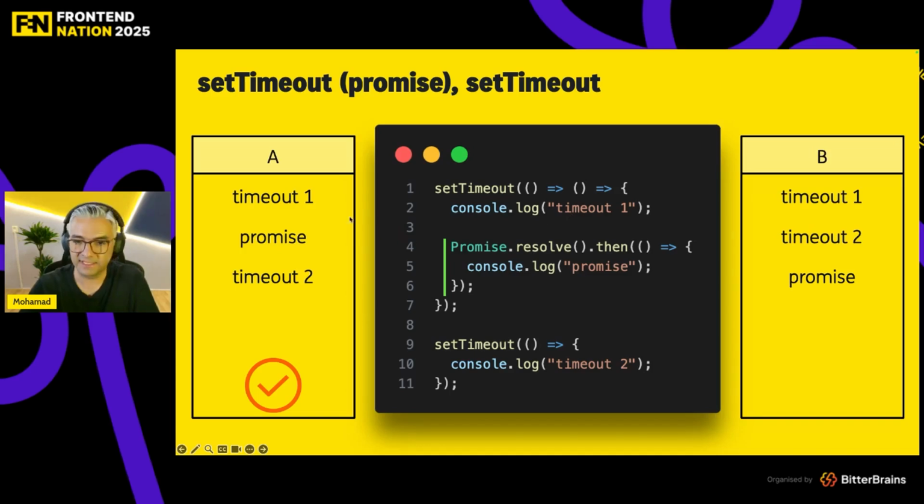Why? Because as soon as we run timeout 1 and we register our promise, the event loop wants to decide whether to run the set timeout callback or this then callback. Which one has a higher priority? Promise, right?